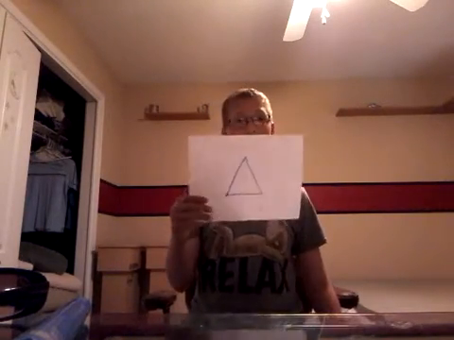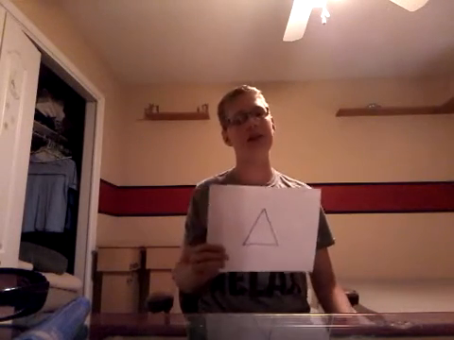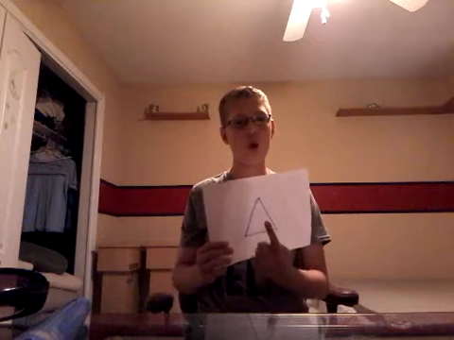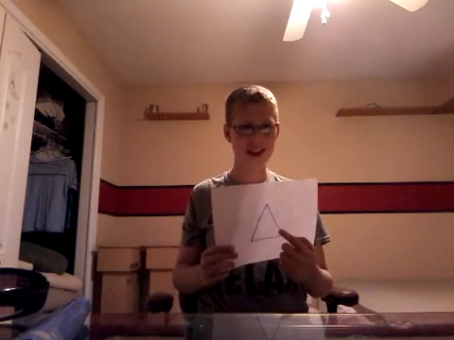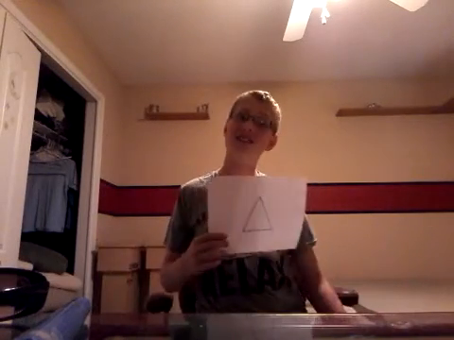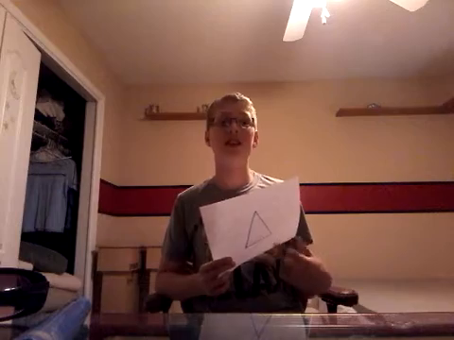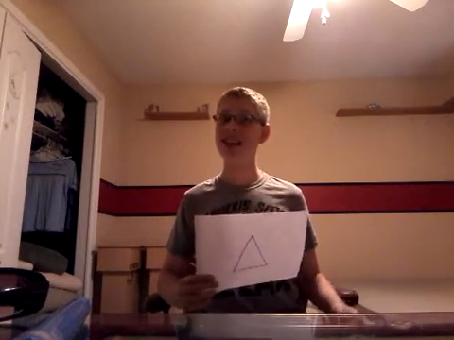Well, just simply get a triangle, and then simply count how many angles it has. Let's count together. 1, 2, and 3. It doesn't have 4 angles. It doesn't have 2 angles. It has 3.